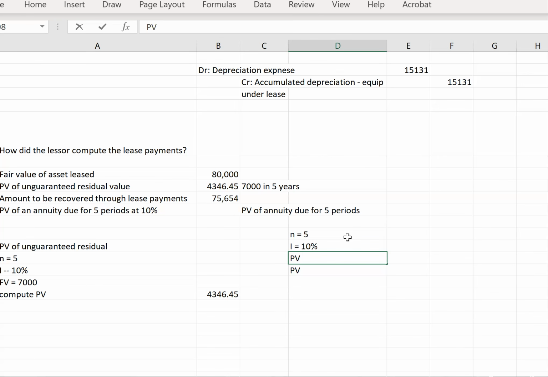So we're going to go 5 N, 10 I, to be recovered through lease payments.